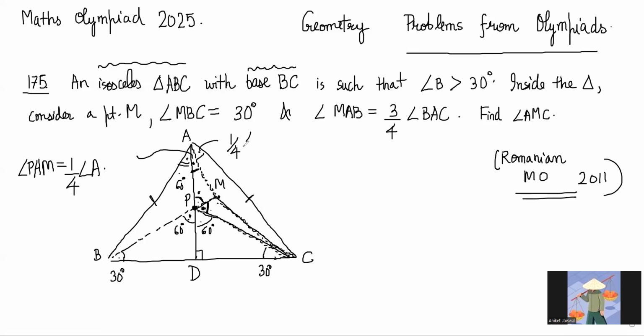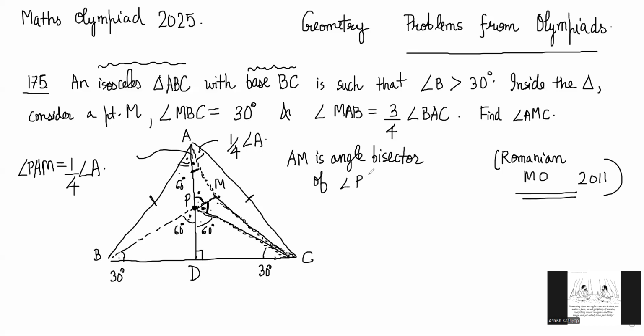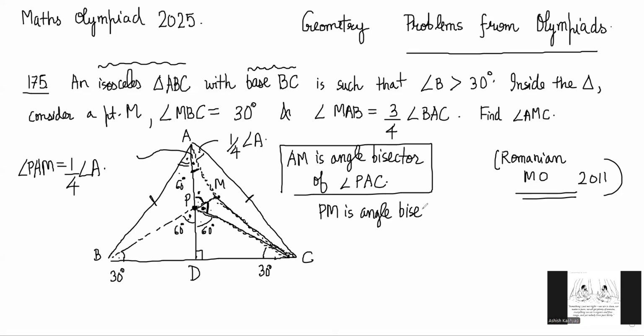Yes, sir. So that means the line AM is an angle bisector. AM is angle bisector, right? Yes, sir. Of which angle? Of angle PAC. Yes, sir. Okay. And similarly, we can say line PM is also angle bisector, right? Of which angle? Angle APC.